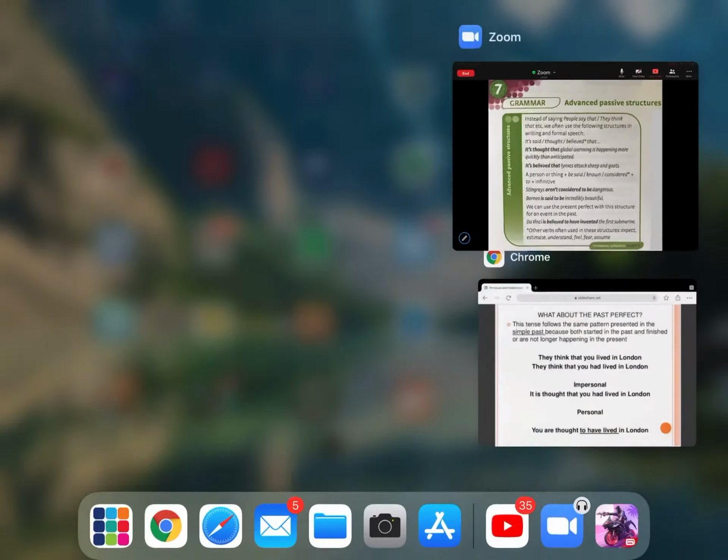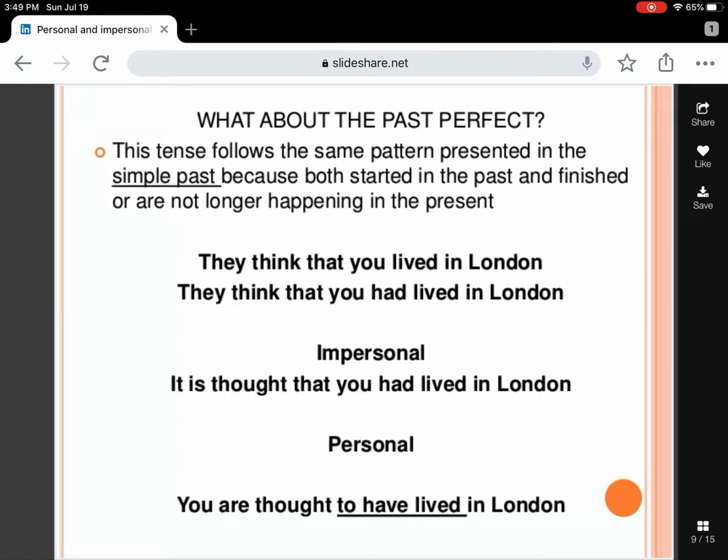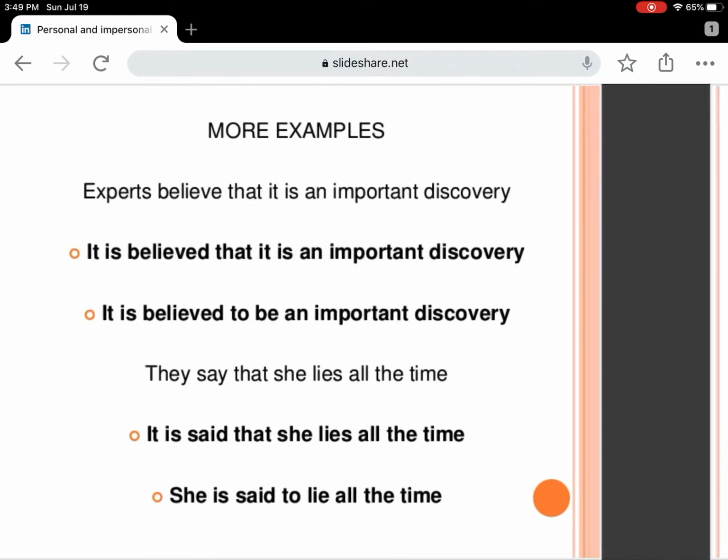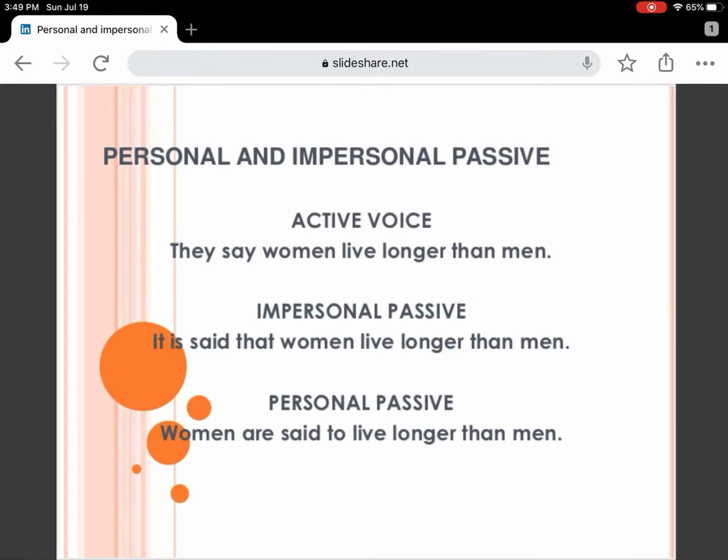Okay, let me go more deeply on this. So we have here, it says that they also call personal and impersonal passives. Personal because it's something I'm saying. Impersonal, something someone else said. Okay, remember, as I said, active voice, they say women live longer than men.